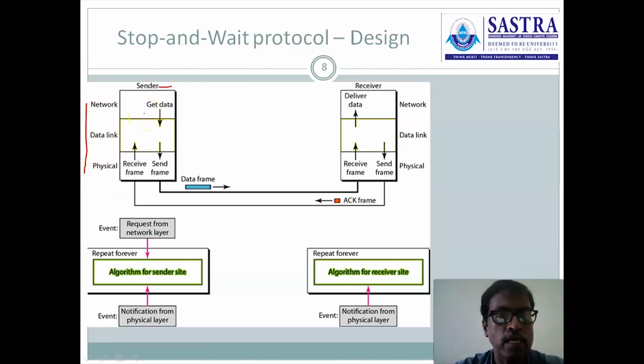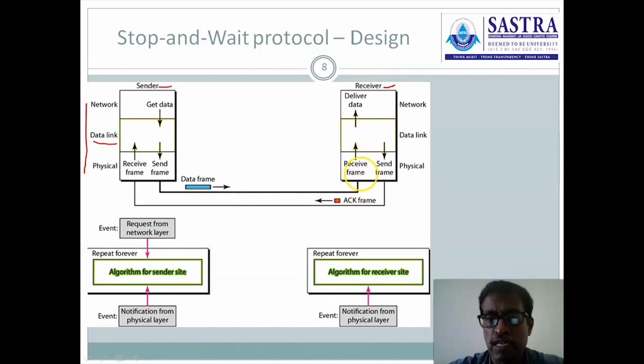From the network layer, a request to send notification is transmitted whenever the sender has data to send. Then the data link layer receives that notification, it gets the data from the network layer, and then the frame is constructed. The constructed frame is transmitted to the physical layer. The physical layer sends the data frame over the physical medium. Come to the receiver side.